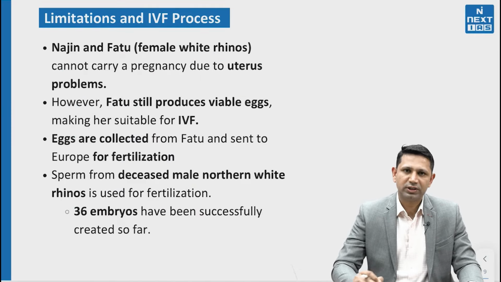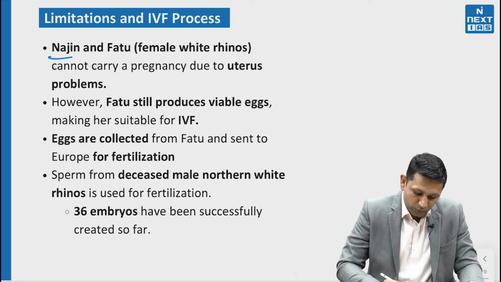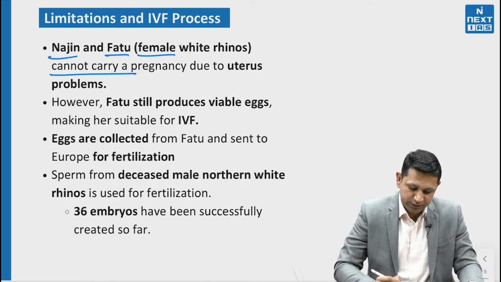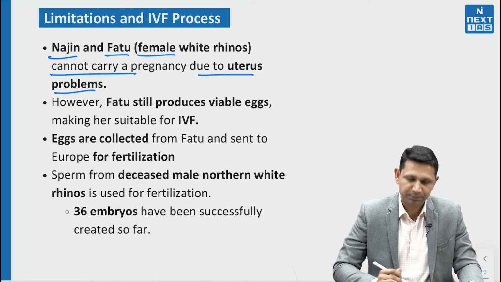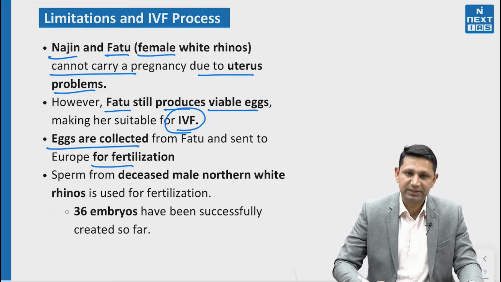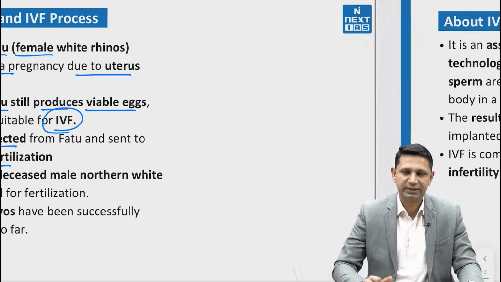Now with respect to conservation of this white rhino, only Najin and Fatu remain, both female white rhinos, and they cannot carry pregnancy due to uterus problems. However, Fatu still provides viable eggs which have been made suitable for IVF. Eggs have been collected and they have been sent to Europe for fertilization.